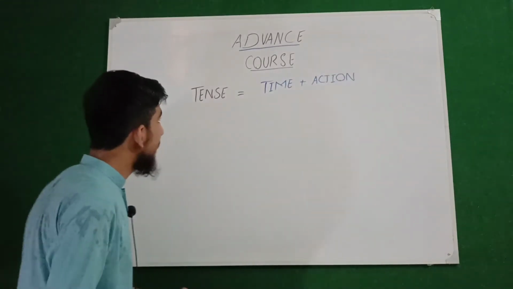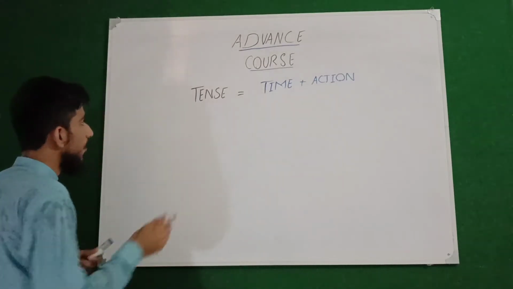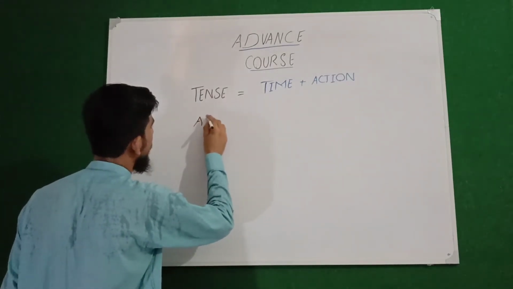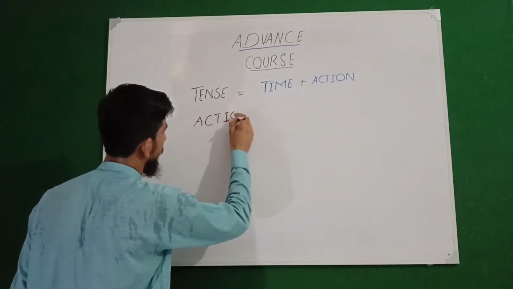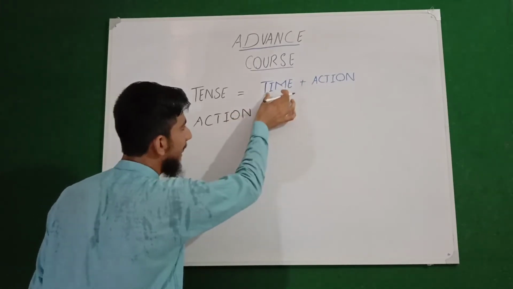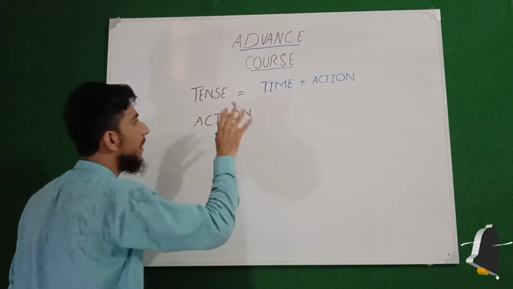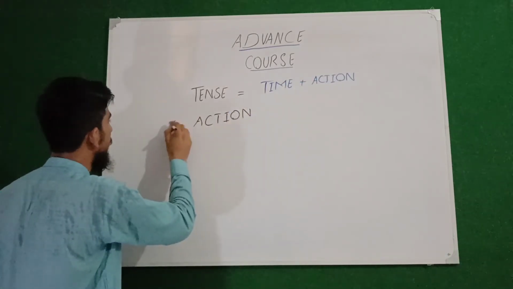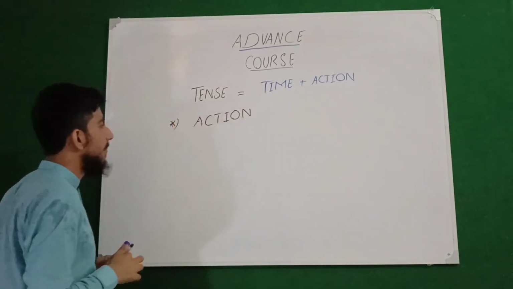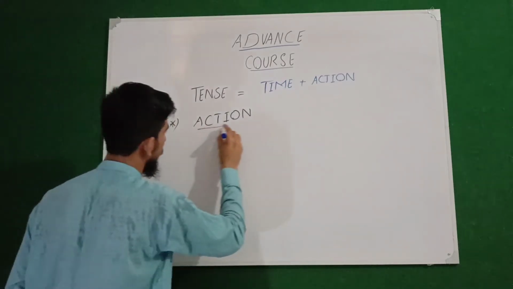Now, in order to understand action, there are also basically three actions. We understood time through the timeline, and now we will understand what the action is. Remember that there are basically three actions.